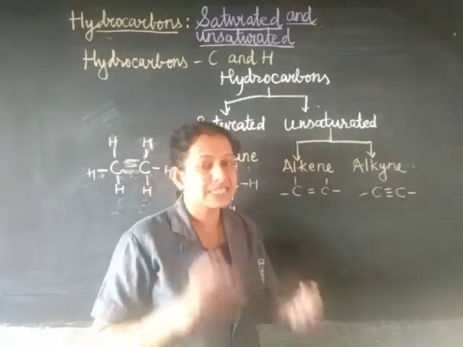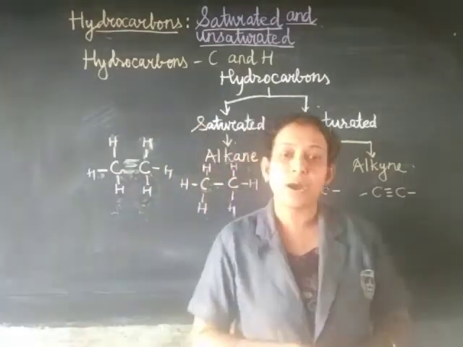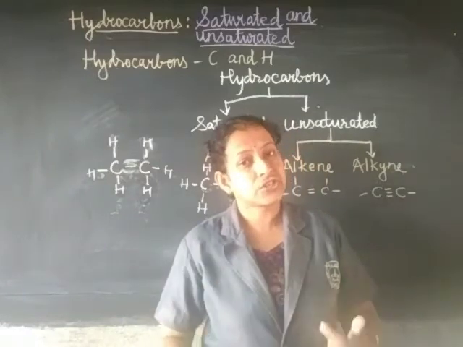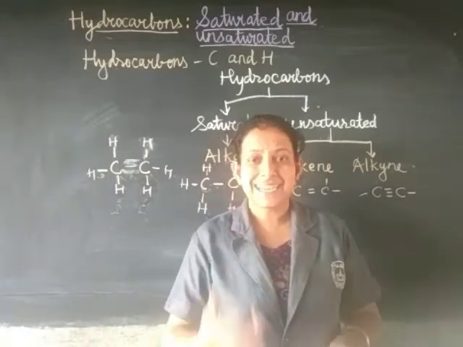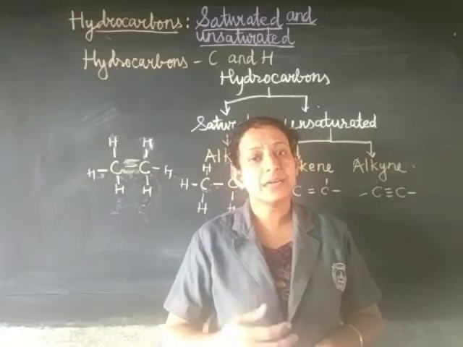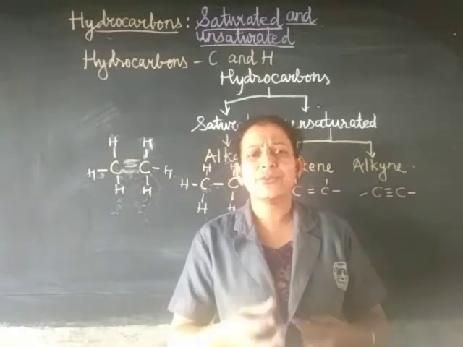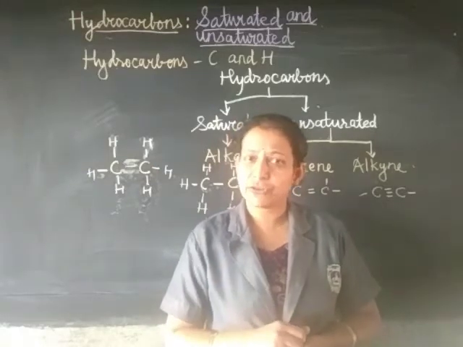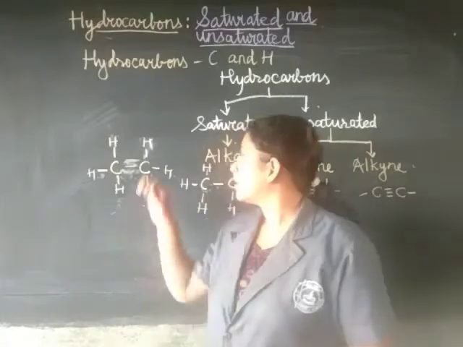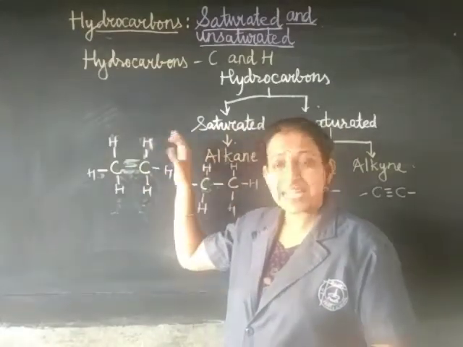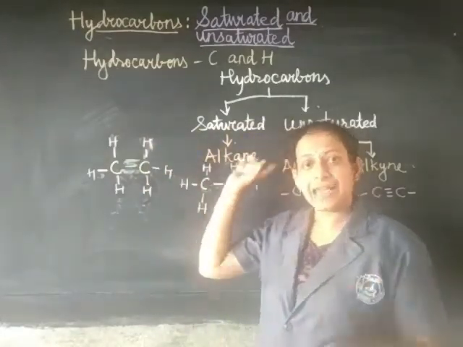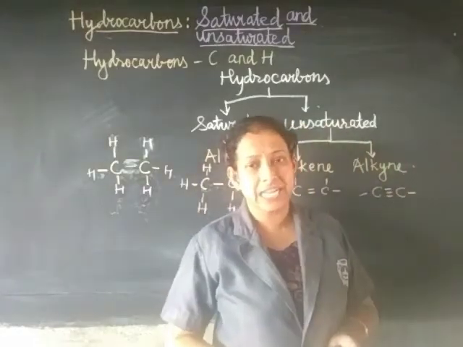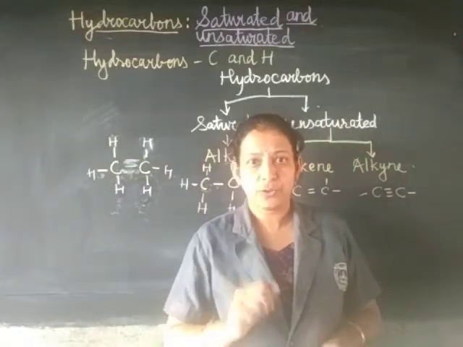Now it's time for us to learn how to draw the structural formula. Let's see how we can draw it, and for one or two I will draw electron dot structures of all the different hydrocarbons, that is alkane, alkene and alkyne. One example I will take and explain to you.